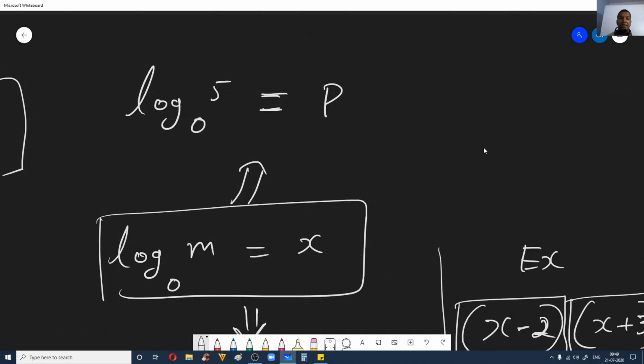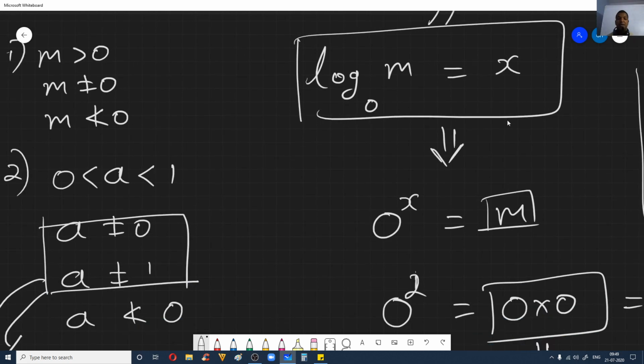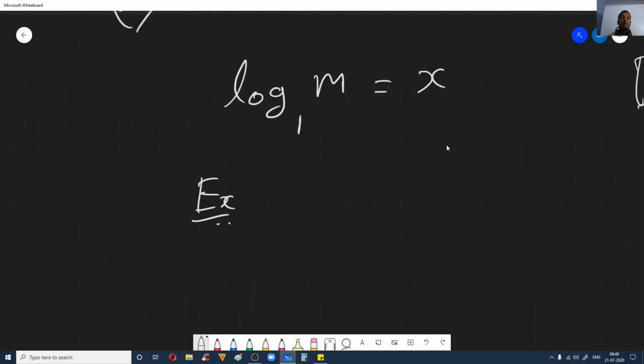Then what you can write here is 0 power p is equal to 5. No matter what value you give for p here, you won't get 5. So therefore log of any argument to the base 0 is not defined. So I've given you an example, it will be easy. Now let us take an example for this.